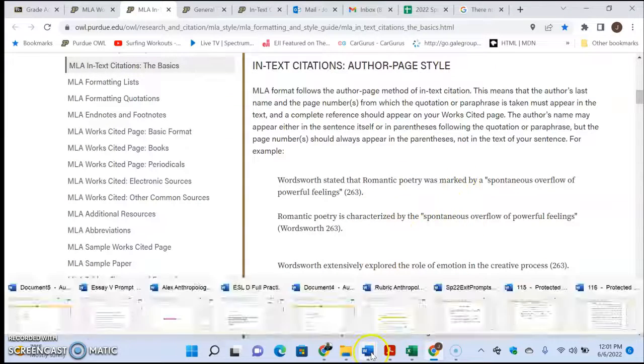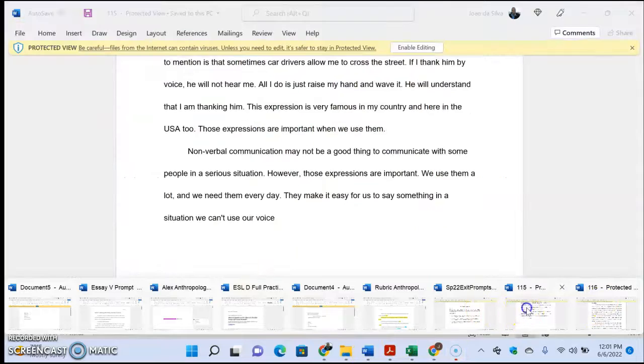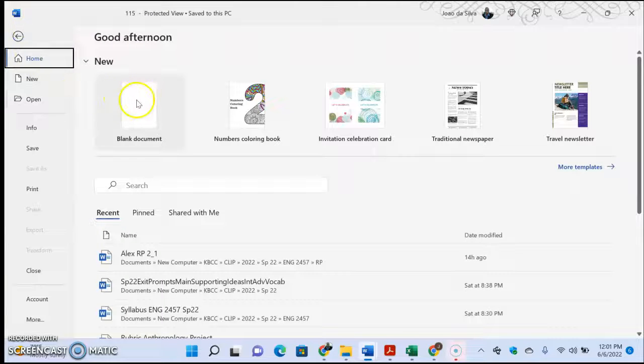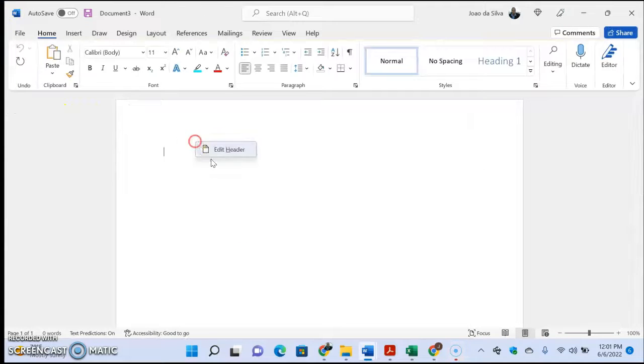Let's say that you are writing a paper, and in the middle of your paper, you write something like "To be or not to be. That is the question." You obviously didn't come up with those words yourself. So if you got that from William Shakespeare's book, and it was on page 56, what you would do is you would write in the text.